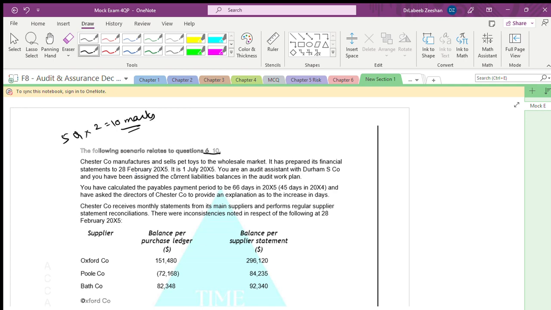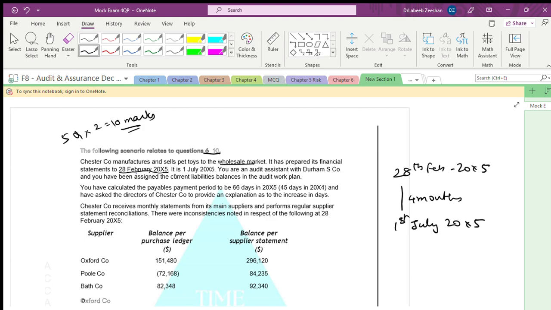Chester manufactures and sells pet toys to the wholesale market. It has prepared financial statements on 20th Feb 2005. It is almost 1st July 2005, about 4 months after.